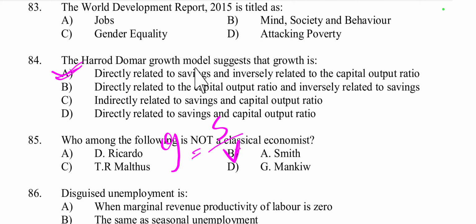So the Harrod-Domar model suggests that growth is directly related to saving and inversely related to the capital output ratio. When saving increases, the growth rate increases. So option A is the right answer.